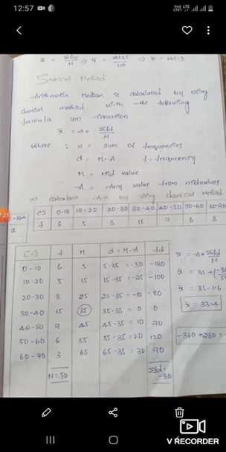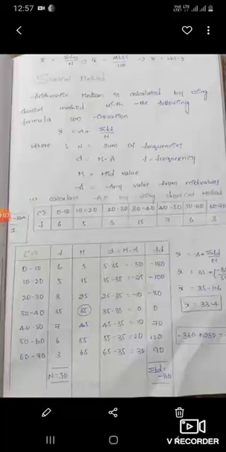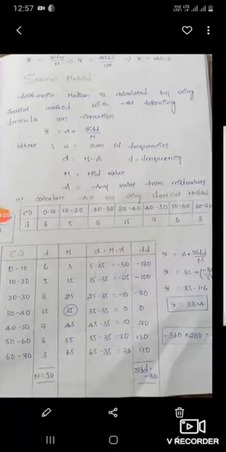So A is what we use to indicate the assumed mean. x bar is equal to A plus summation fd by n. Here d is the deviation of each mid value from the assumed mean, so d is equal to m minus A. Then n is the sum of the frequencies and A is the assumed mean. Let us take this problem as an example. You can see class intervals 0 to 10, 10 to 20, 20 to 30, with frequencies like 6, 5, 8, 15, 7, 6, 3.